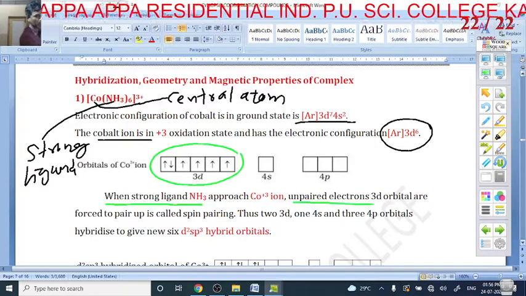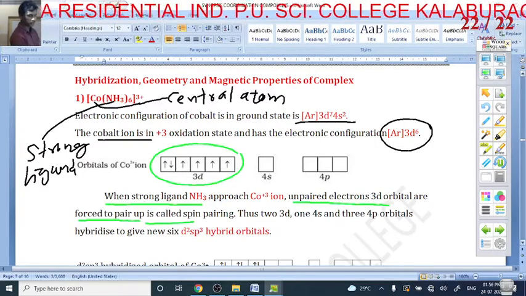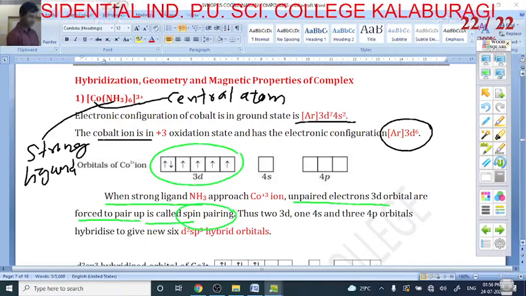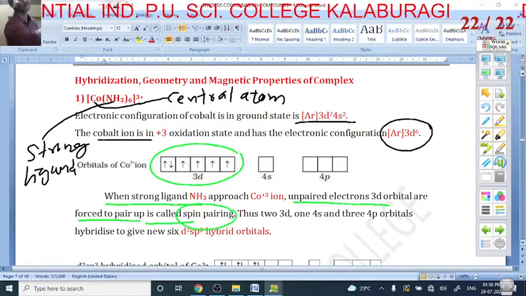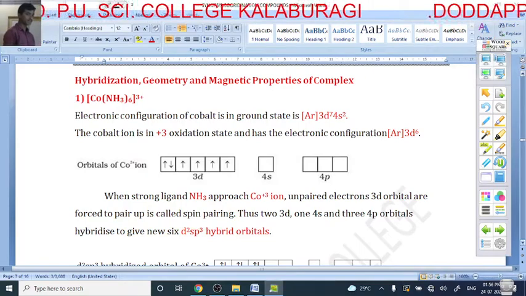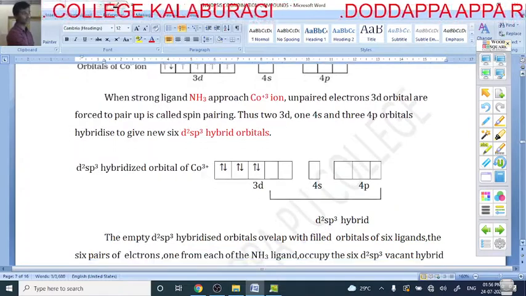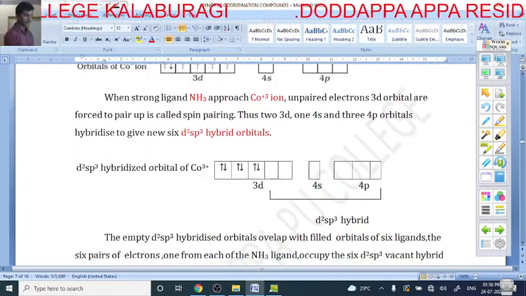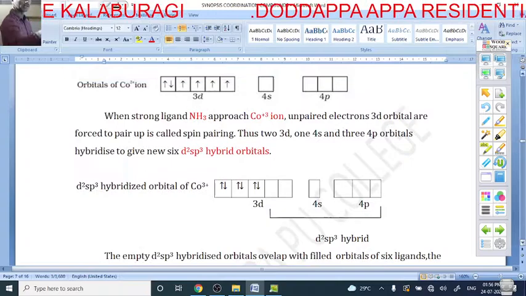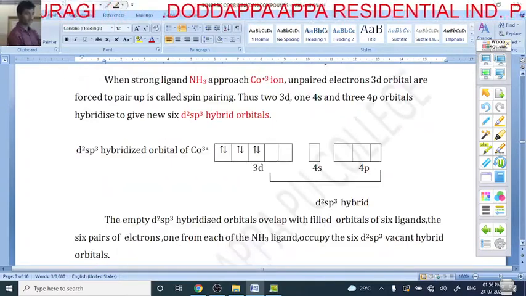So their unpaired electrons in the 3d orbitals are forced to pair up. It is called spin pairing. Because of this spin pairing, the unpaired electrons are forced to pair up.